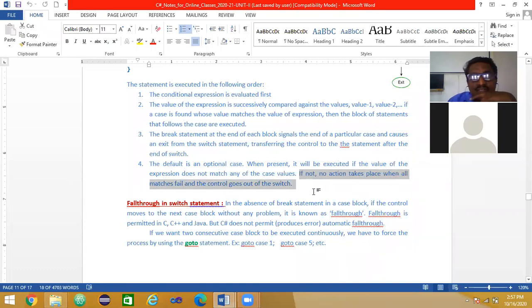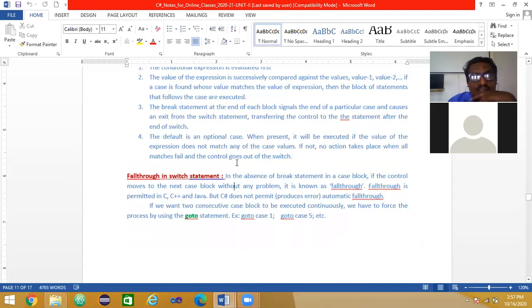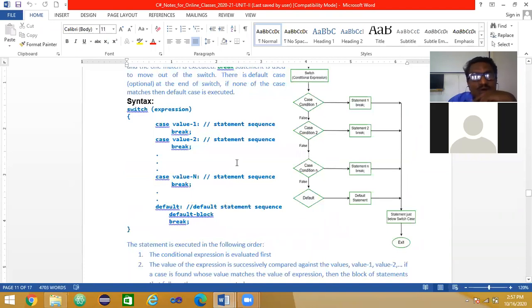Am I right? And one more thing here, fall through in switch statement. So what happens in C, C++ or Java if this break is missed? If I comment out the break in a C program, whatever value you get from the expression, if it matches this value, the statement is executed. And if this break is missed, the compiler automatically executes this also, irrespective of the value.